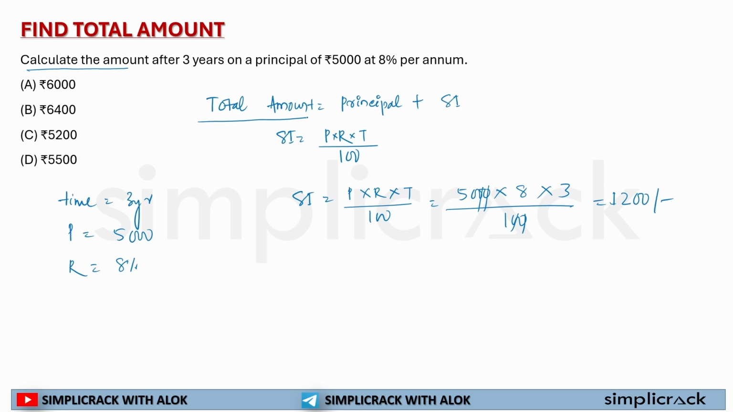That means the total amount. So what is the total amount? Principal plus SI. Total amount is equal to principal, that is 5000, plus SI 1200, is equal to 6200. So this will be the answer. 6200 is my answer. I hope now you are understanding how we are calculating total amount. Okay, so let's solve one more question, then you will be sure of it.